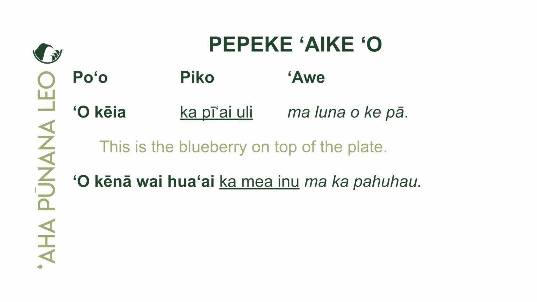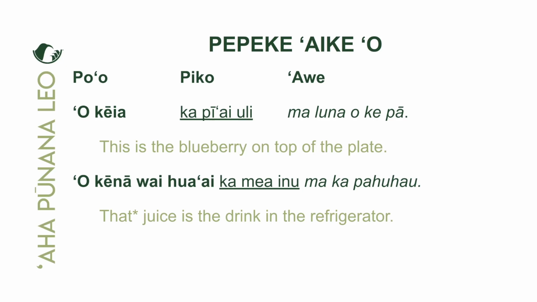Okay, so okena is that, right? Vaihuaai is a new word, as well as piaiuli. Vaihuaai is usually a juice, and then kameainu is a drink. Yeah, something that we refer to as a drink. Yeah, kameainu makapahu hau. So let's take a look at what this means.